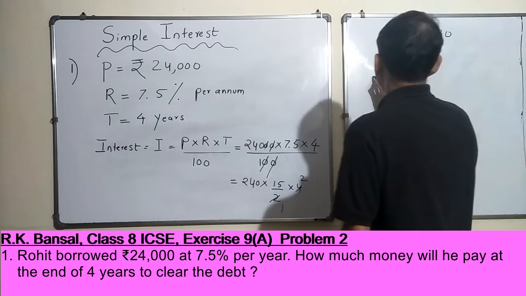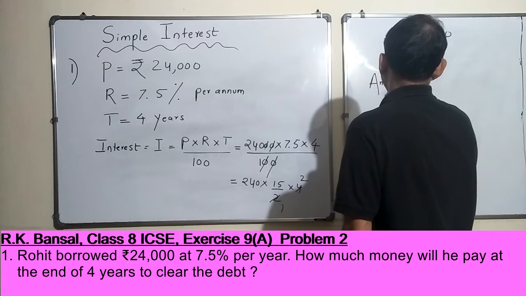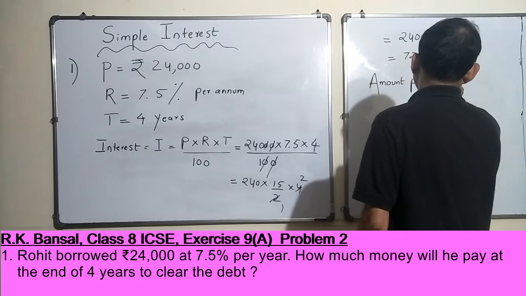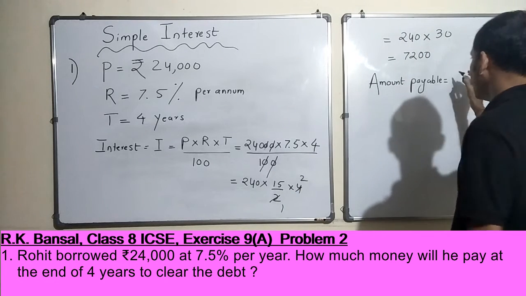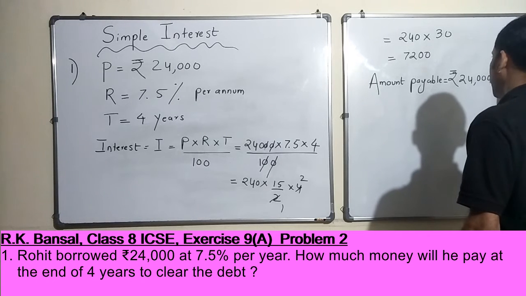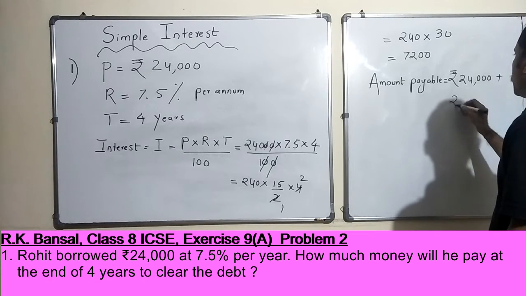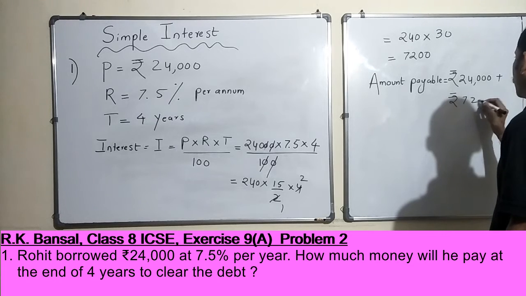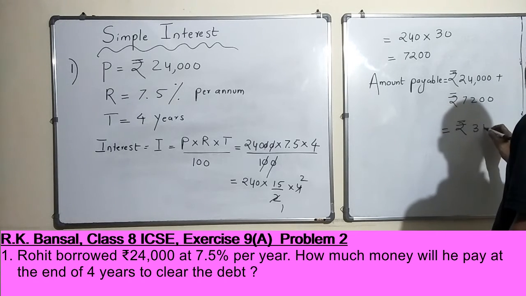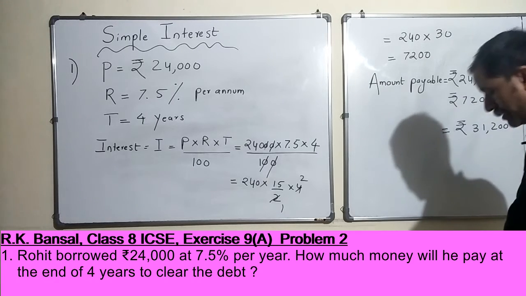So now final amount payable by Rohit would be, he has to pay the principal. You have to give him 24,000 plus the interest which is payable, plus 7,200. This is nothing but rupees 31,200, right?